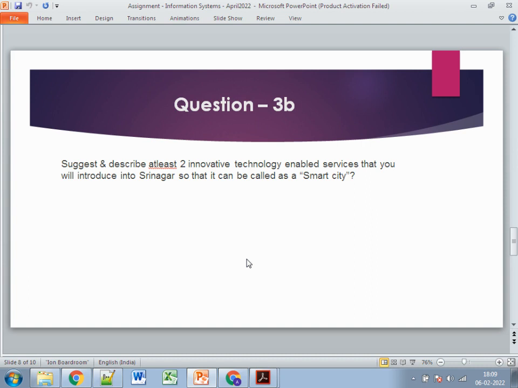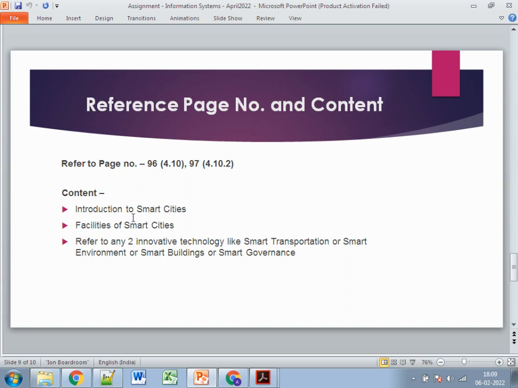Now going to third B: suggest and describe at least two innovative technology enabled services that you will introduce into Srinagar, so that it can be called a smart city. For smart city, we had discussed earlier the introduction and facilities of smart cities, so pages 96 to 97 remain the same. Maybe you can write a couple of things here. Make sure that both answers do not remain the same. In third A, you write the first three or four lines, and in part third B, you can write another three or four lines. You can manipulate the words into your own words.